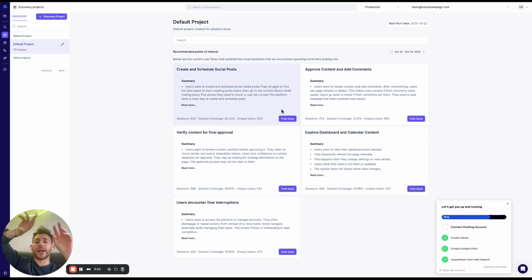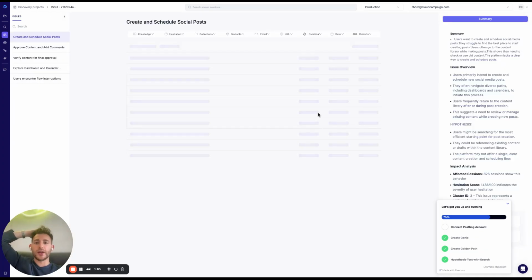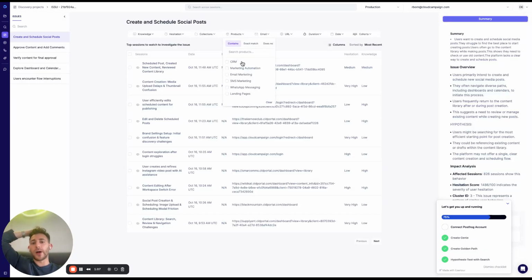So they're not always necessarily a defined issue. Sometimes it's just issues in general around creating and scheduling social posts, just because of the way it's clustered. And then if I go into this issue, what I can do is I can then filter it down, for example, by product areas, which are generated in Genie.